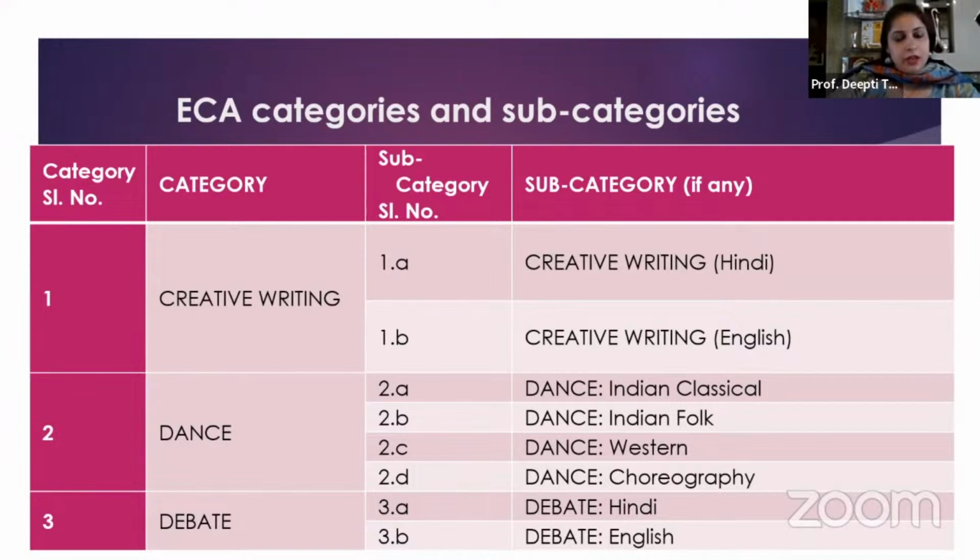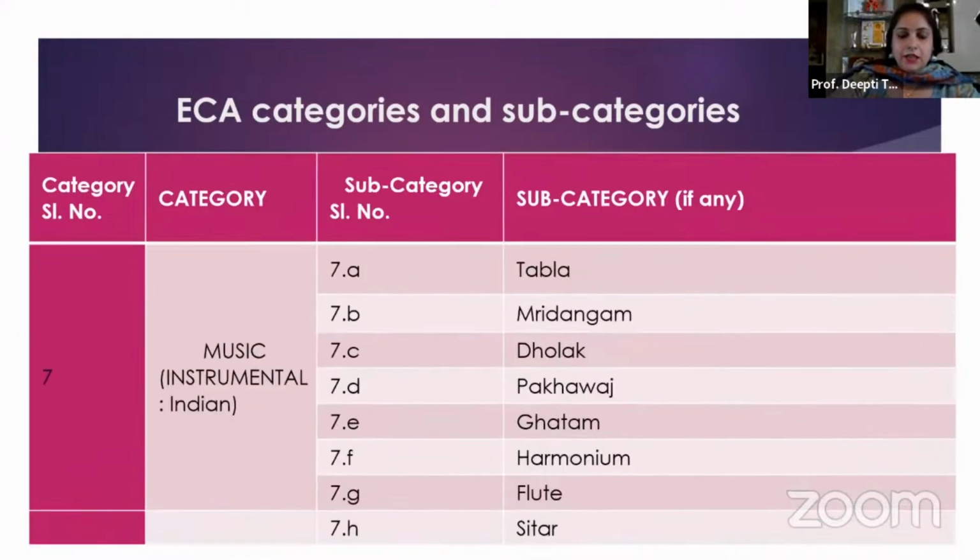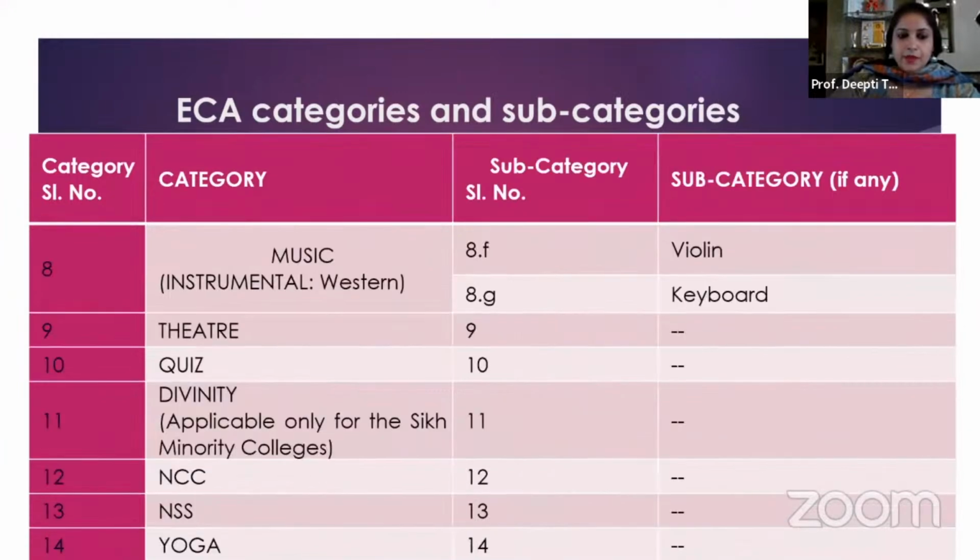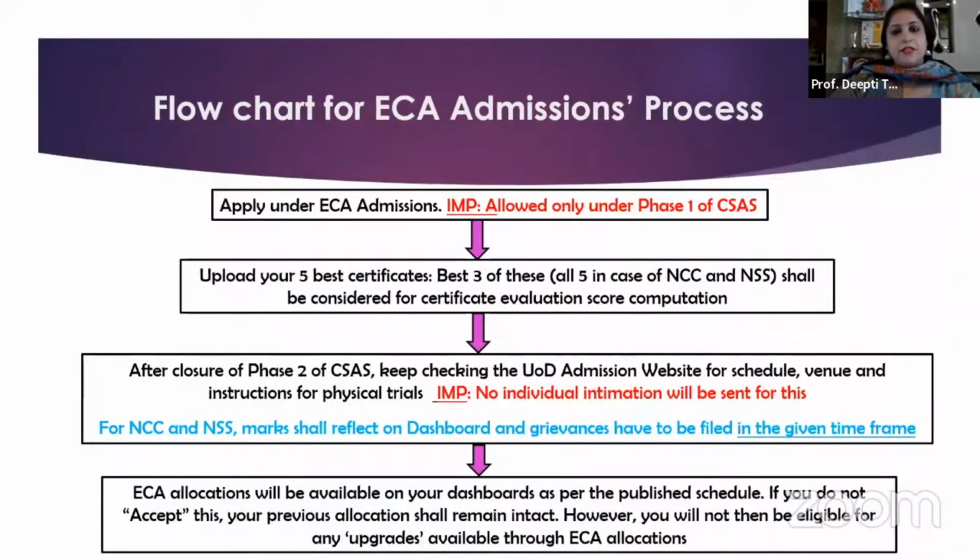So this I'll very quickly go through. There are categories and there are subcategories. So there are broadly 14 categories, जिसमें हम ECA में admission आपको देते हैं Delhi University में. So very quickly, these are the 14 ECA categories, which is spread across a number of categories.